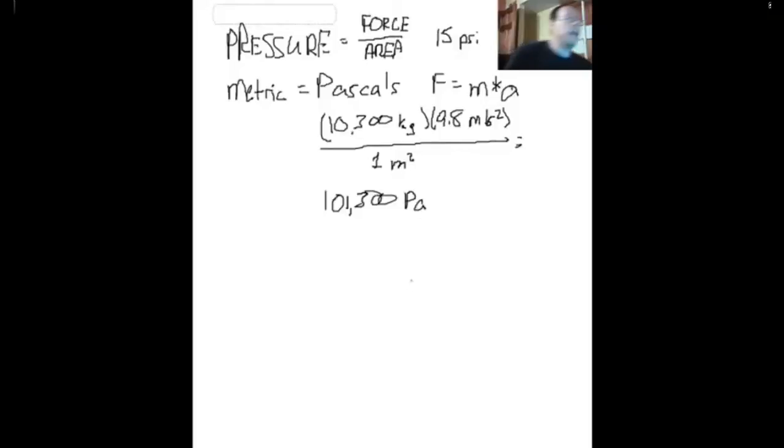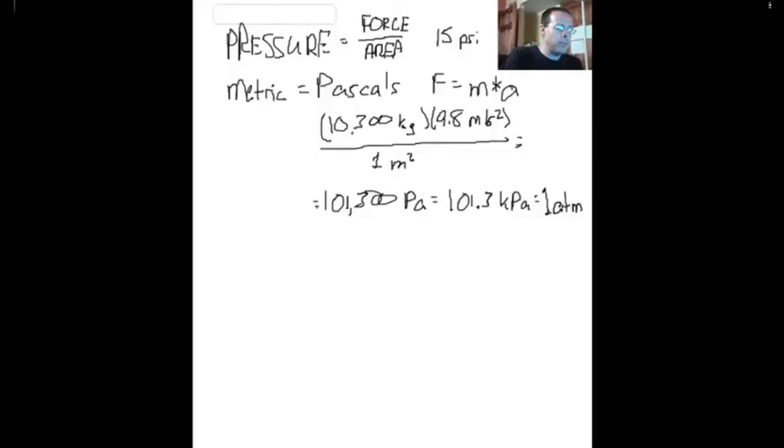Well, this is the same as, if we use just metric conversions, 101.3 kilopascals. Because remember, a kilo is just 1,000 of something. So a kilogram is 1,000 grams, just like a kilometer is 1,000 meters. Okay, so that is one of our relationships. Another relationship is this is also equal to 1 atmosphere, abbreviated 1 atm, and we typically will use this in chemistry even though it's not a metric unit.